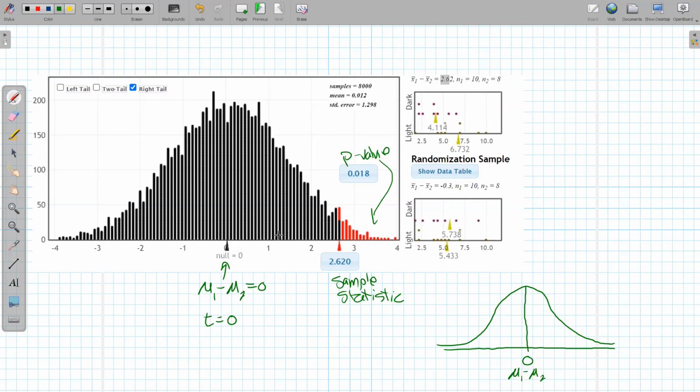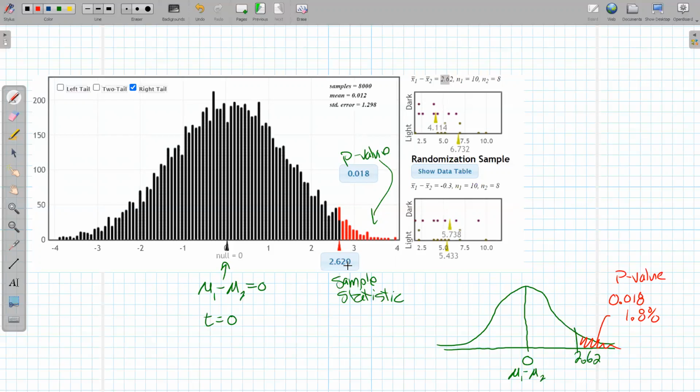And then StatKey tells me that this is between 2 and 3 standard deviations away. So about here-ish is my 2.62. And then the p-value is this whole region over here. 0.018%, sorry, 1.8% of other samples end up with a higher difference. That's the p-value.